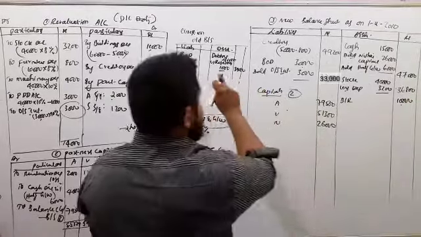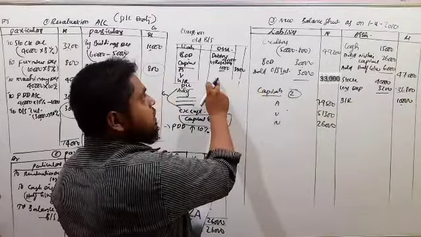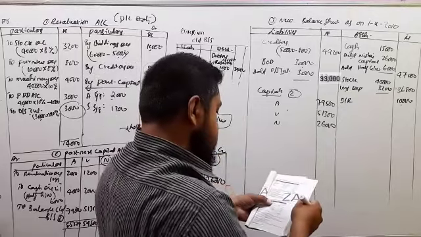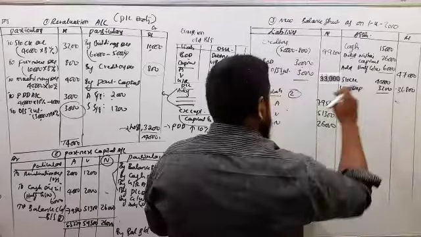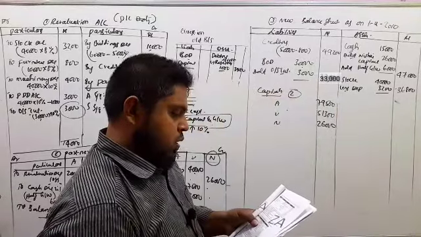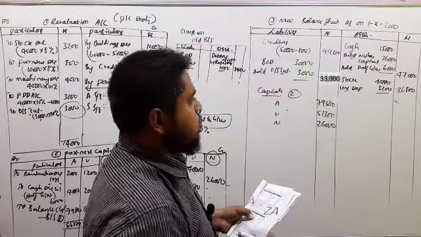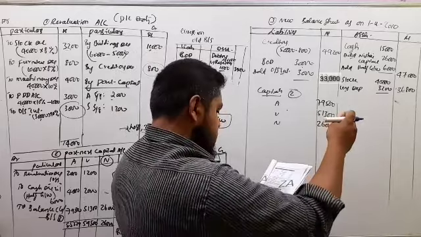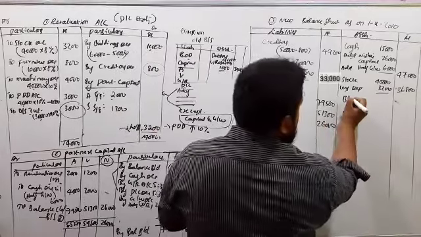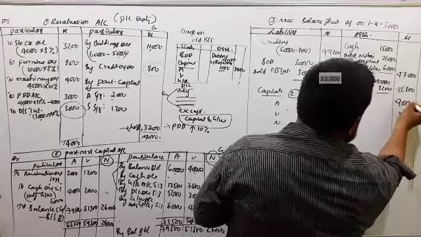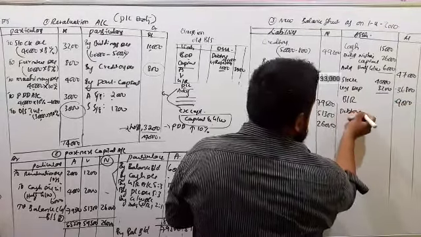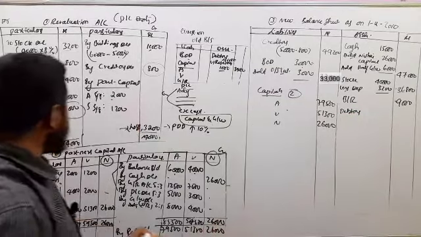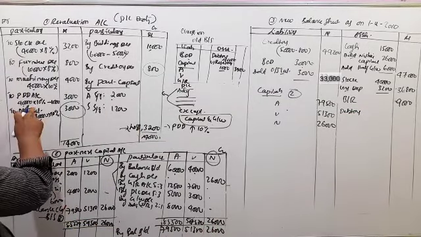Bills receivable is 9,000, so there is no adjustment here. Next, debtors. On debtors I will always get an adjustment. PDD you have to minus.